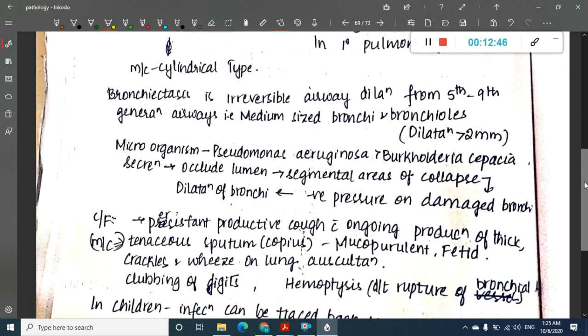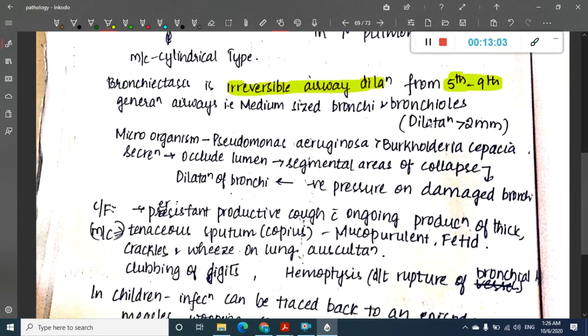Bronchiectasis is irreversible airway dilatation. That is important. In bronchial asthma, the airway dilatation is reversible. Here it is irreversible, and it occurs in 5th to 9th generation airways, that is medium sized airways, with a dilatation of more than 2 millimeters. The most common organism implicated is Pseudomonas aeruginosa, followed by Burkholderia cepacia.